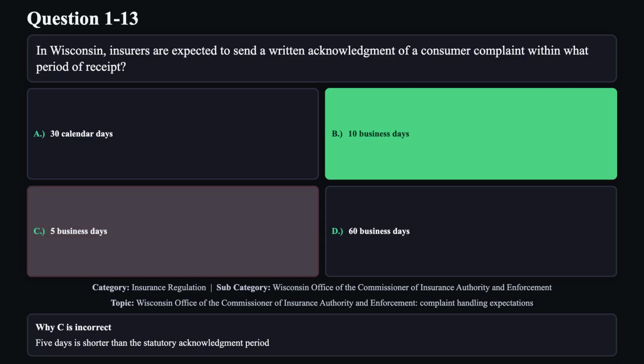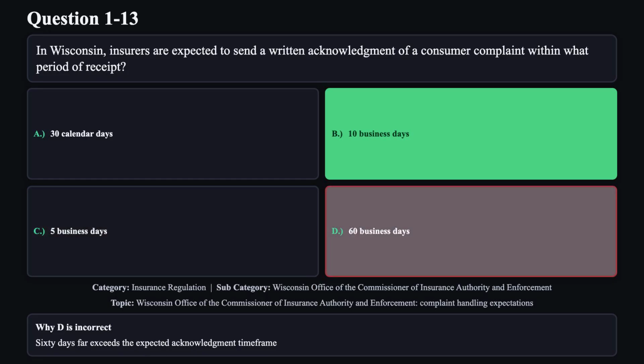Reason C is not correct. 5 days is shorter than the statutory acknowledgement period. Reason D is not correct. 60 days far exceeds the expected acknowledgement time frame.